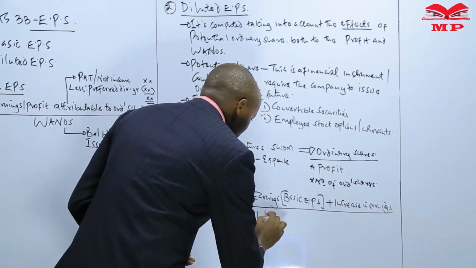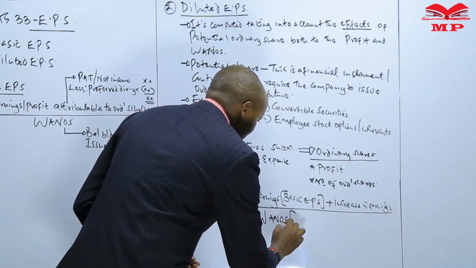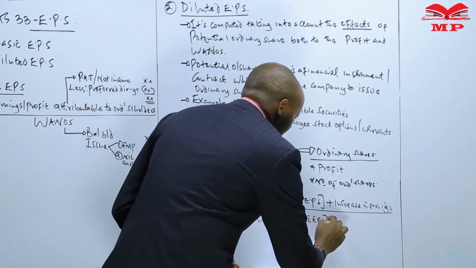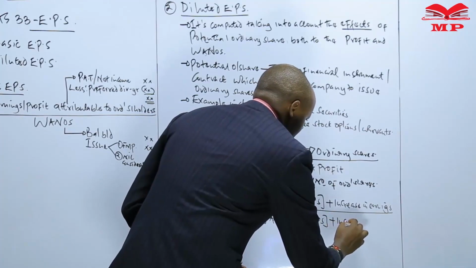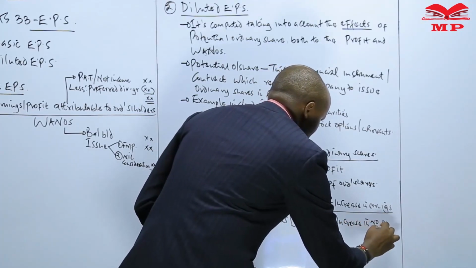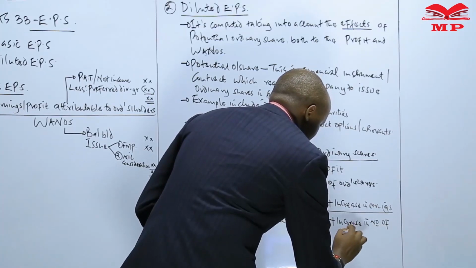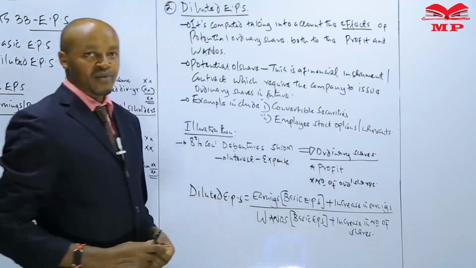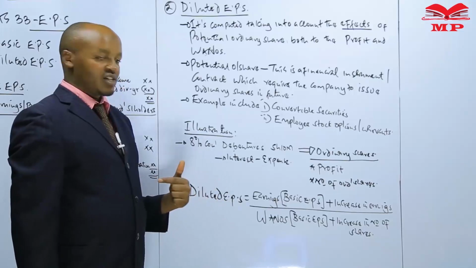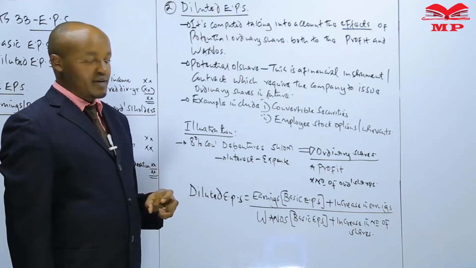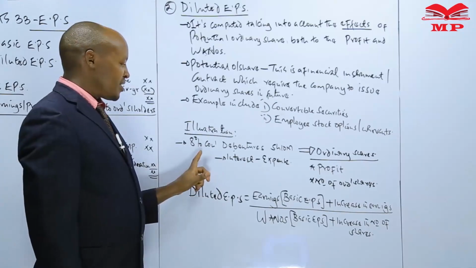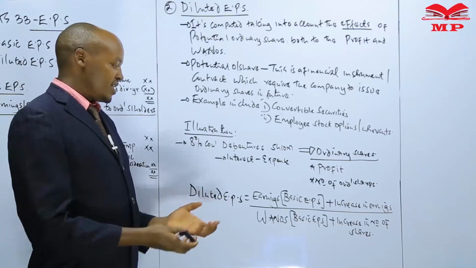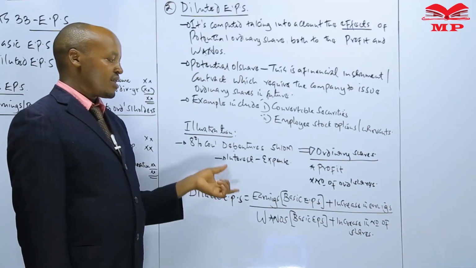Then we divide that by the weighted average number of shares still used in the computation of basic earning per share, and then to this we add increase in number of shares. Now, when we talk about increase in number of shares, we are talking of the number of ordinary shares which would have been issued by the company in the course of the year on the assumption that these convertible debentures were converted into ordinary shares in the course of the year. So generally, that's how we compute the diluted earning per share.